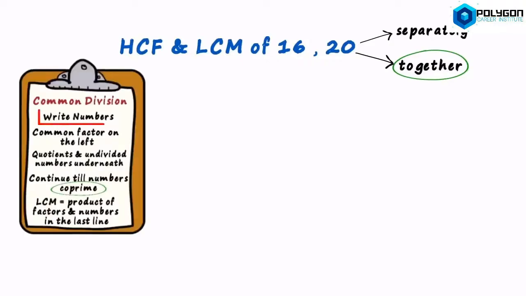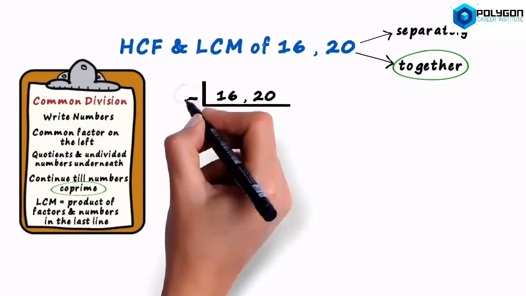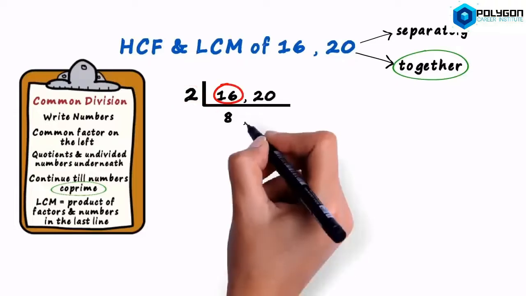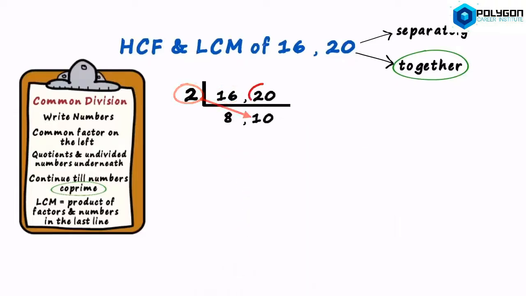In the first step, we write the numbers separated by a comma, and then draw an L-shaped line like this. Then we look for a common factor of the two numbers and write it here. 2 is a common factor of both the numbers. Then we write the quotients underneath. 2 times 8 is 16 and 2 times 10 is 20. Since these numbers are not co-prime, we go back to the second step and continue the process.